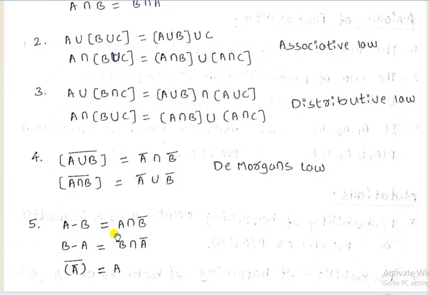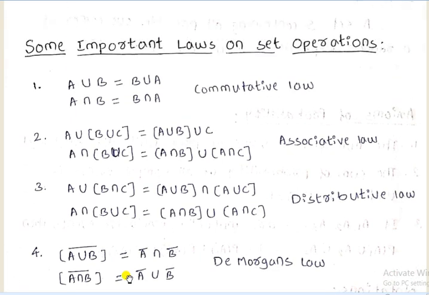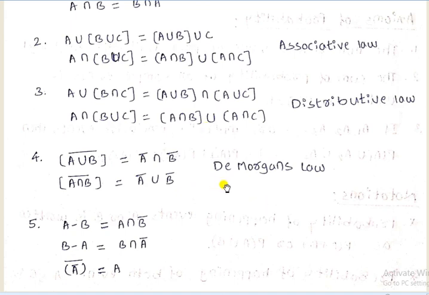And next one, A minus B is equal to A intersection B bar, and B minus A is denoted as B intersection A bar, and A bar of bar is equal to A. So these are the 5 important laws in set operations. Out of 5, the most important is De Morgan's law. So you have to remember it, A union B bar and A intersection B bar.